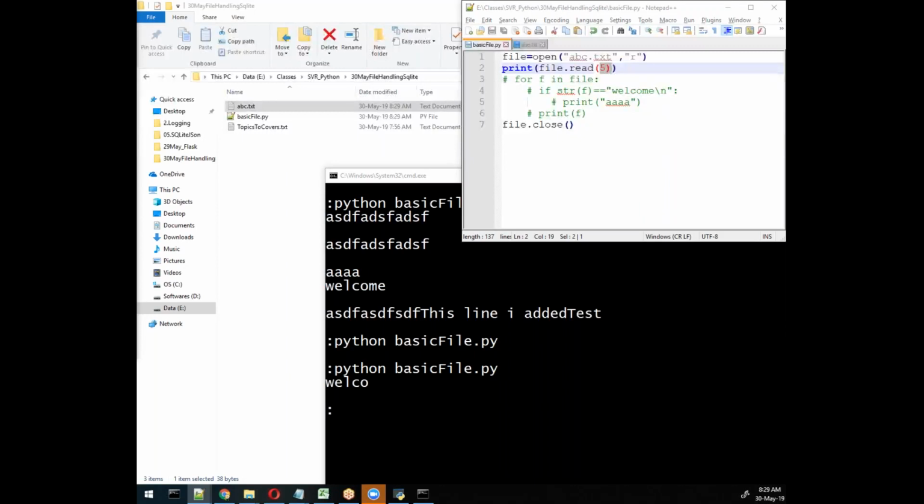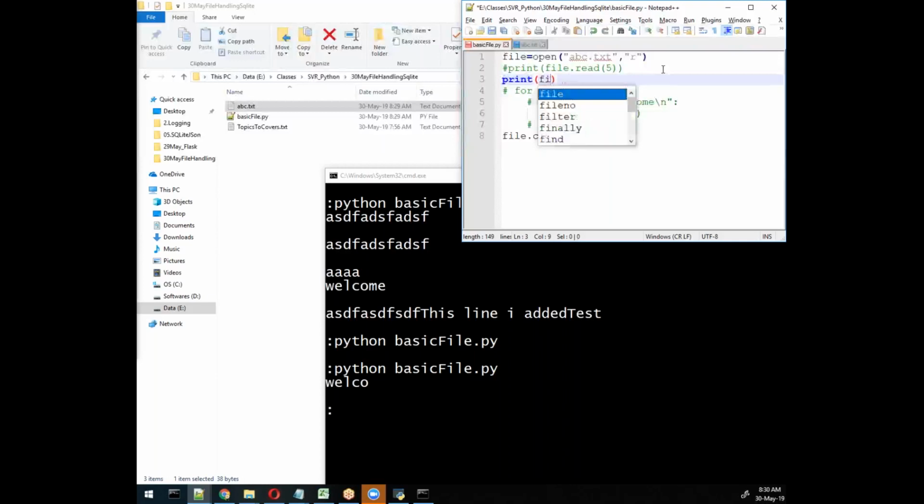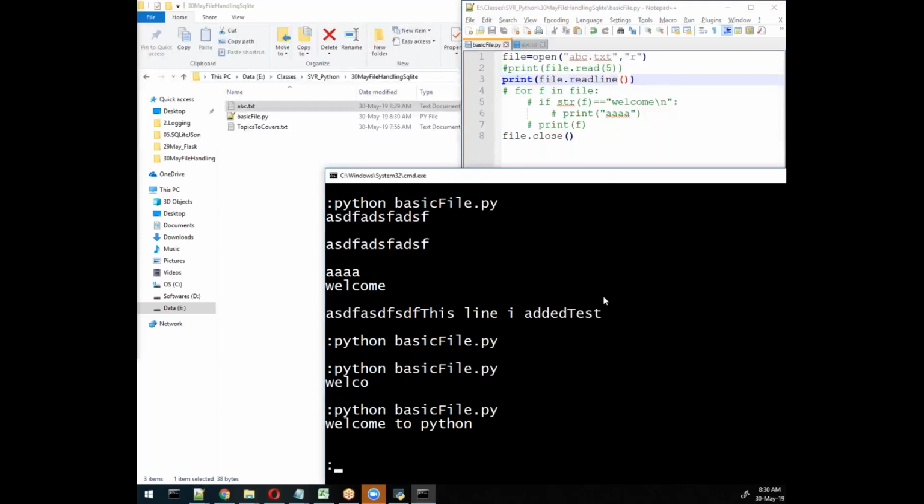With that way we can read line by line. That means whole line we can read without any loop. I'll show you how I'm telling. Print, and then file object, then readline. This readline will help us to read the whole line, the complete line.